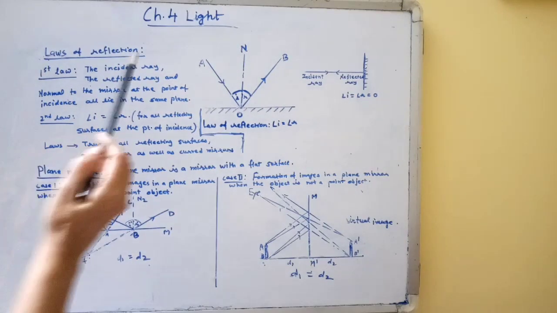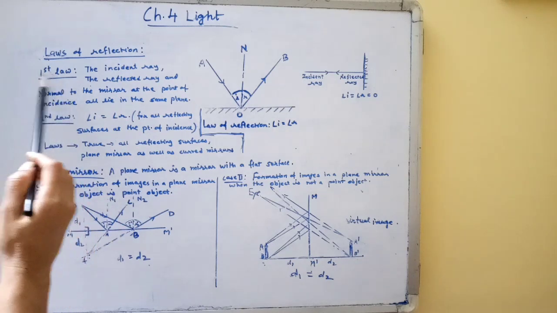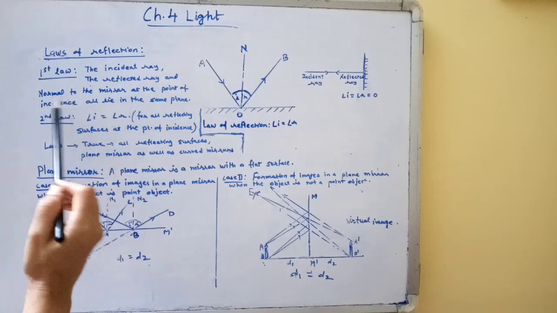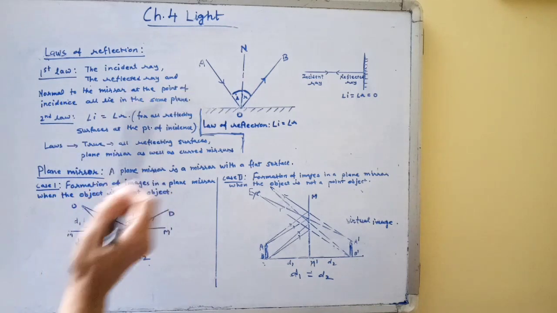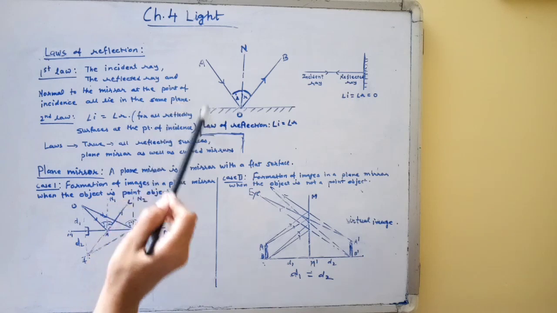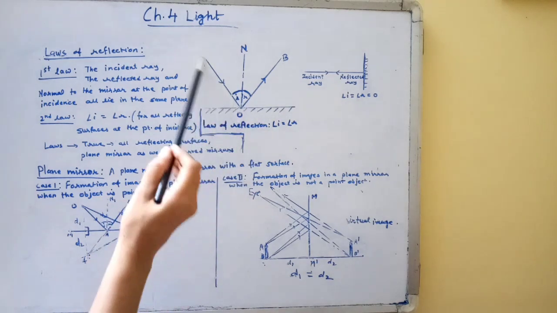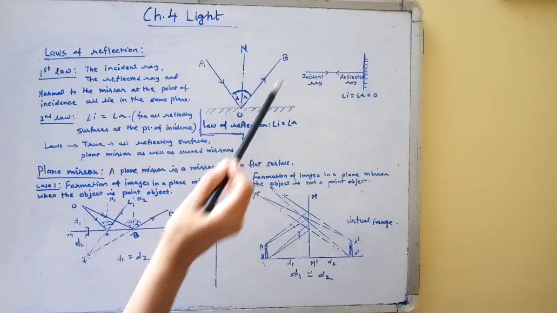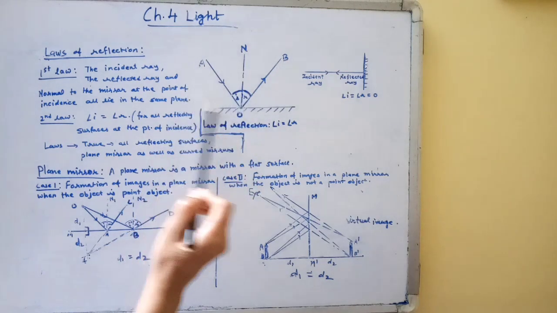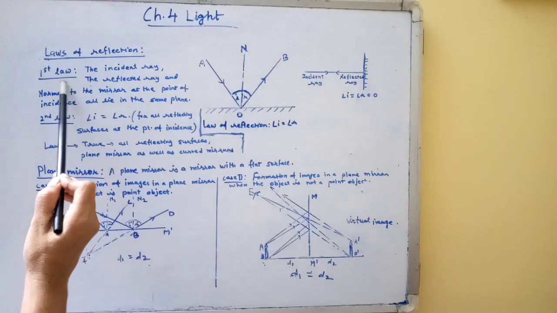Now, laws of reflection. There are two laws of reflection. The first law states that the incident ray, the reflected ray and the normal to the mirror at the point of incidence all lie in the same plane. This is the figure of the laws of reflection. Here AO is the incident ray, OB is the reflected ray and ON is the normal. These all three lie in the same plane. So this is the first law.